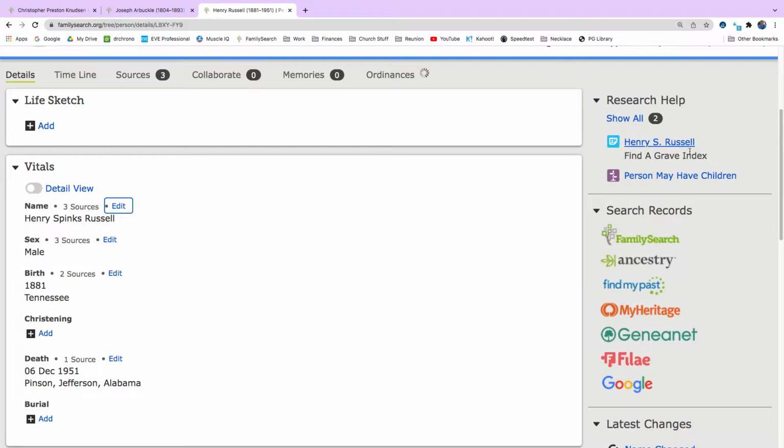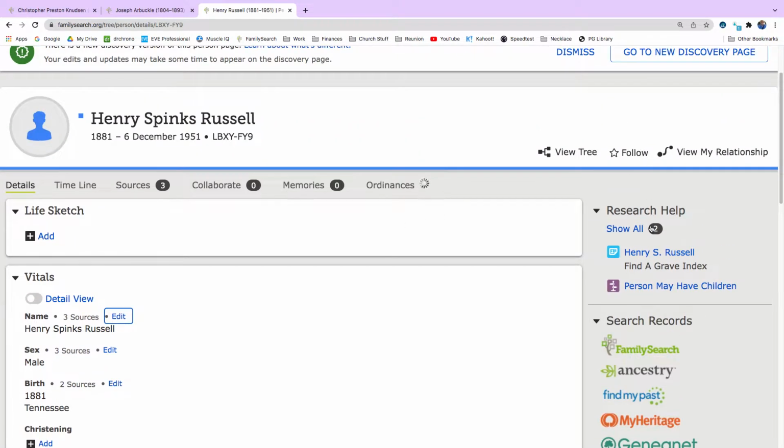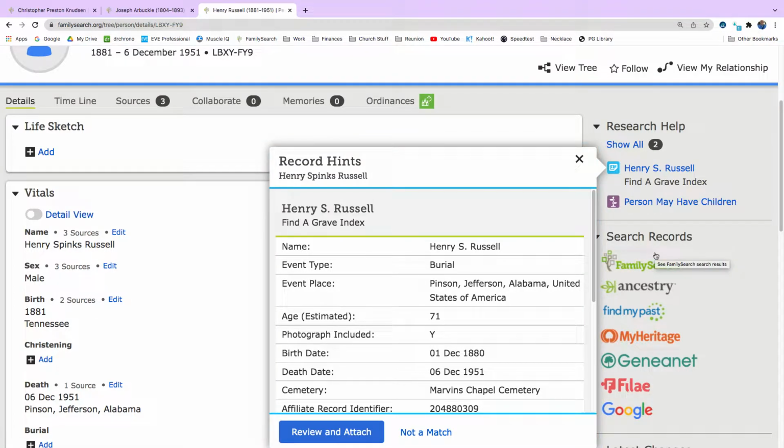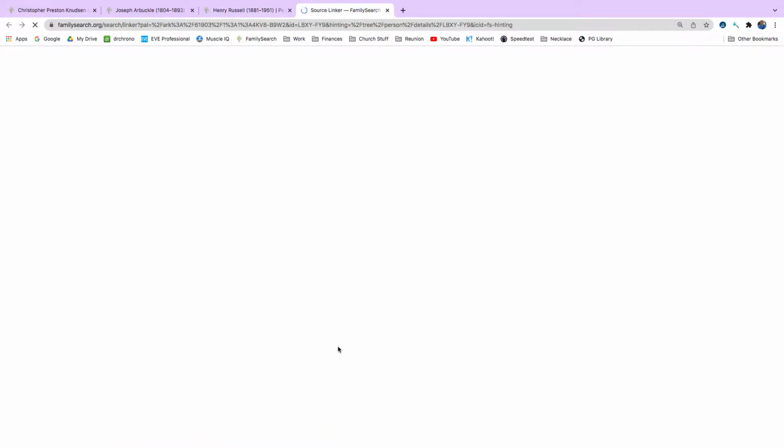And here we have a Find a Grave index. That's a record hint. So that's always good for FamilySearch to find stuff for us automatically. So we're going to click on that. And we have a birth date, 1st of December 1880, and a death date, 6th of December 1951. Which we already had listed on him. So we're going to review and attach this record.